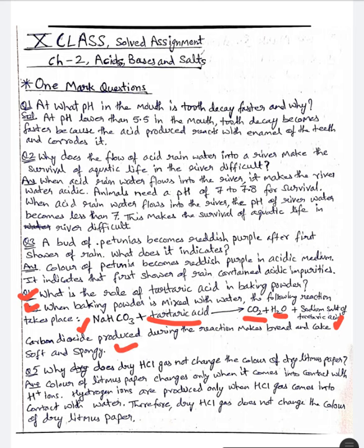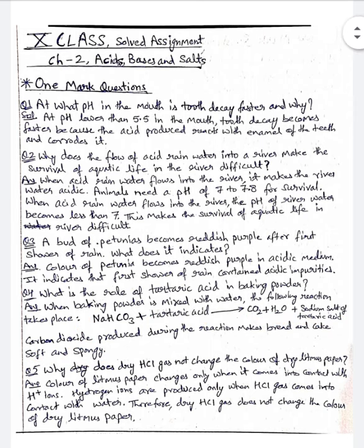Carbon dioxide produced during the reaction makes bread and cake soft and spongy. When we mix acid into baking powder, then CO2 is produced, which is used for making bread and cake soft and spongy.